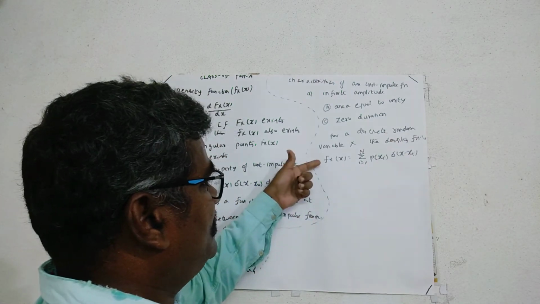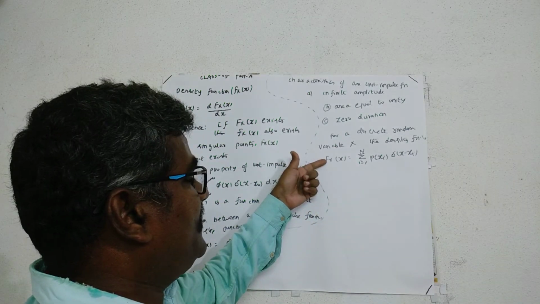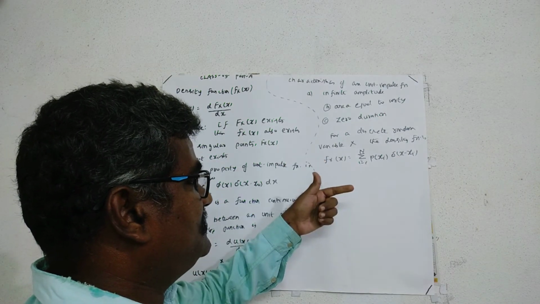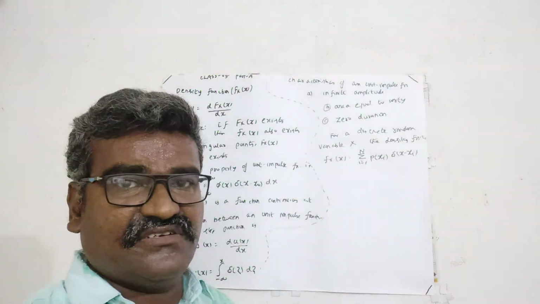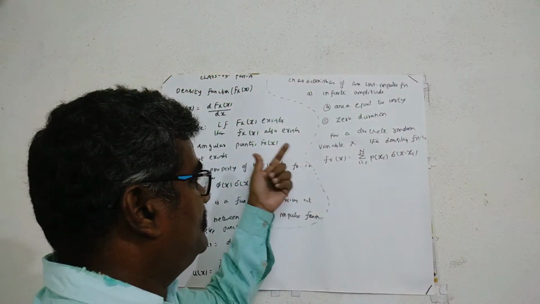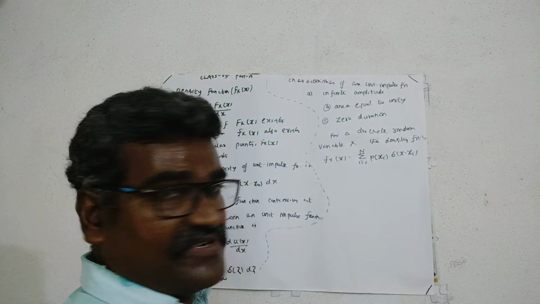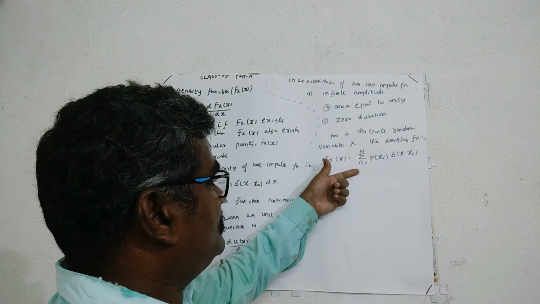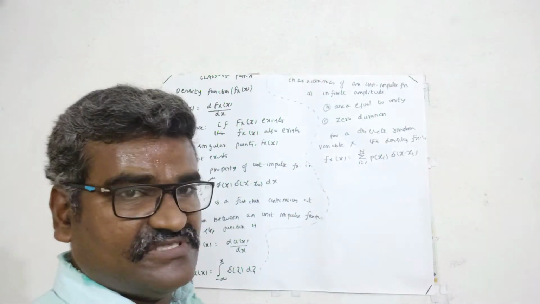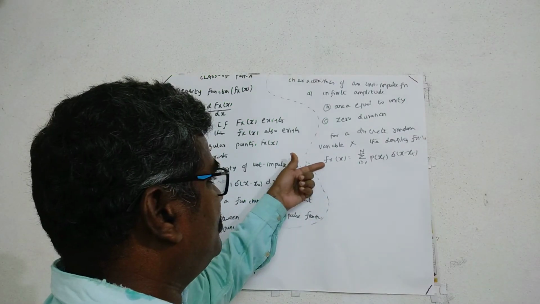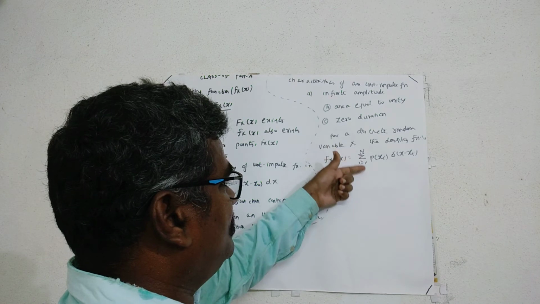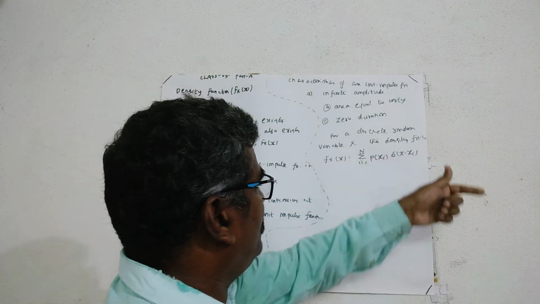What does it mean here? We get this by differentiating both sides of the last class equation that was derived for the distribution function. By differentiating the distribution function, we get the density function equal to the summation i is equal to 1 to N of P(xi) into del of x minus xi.